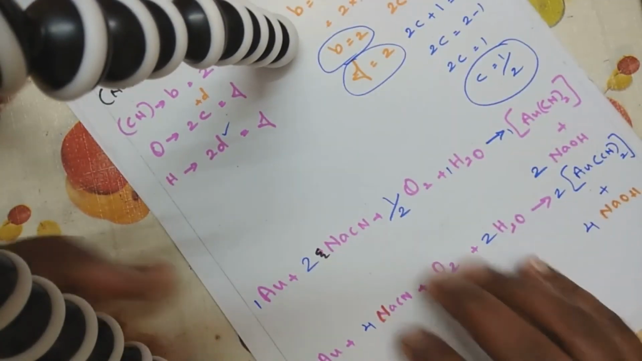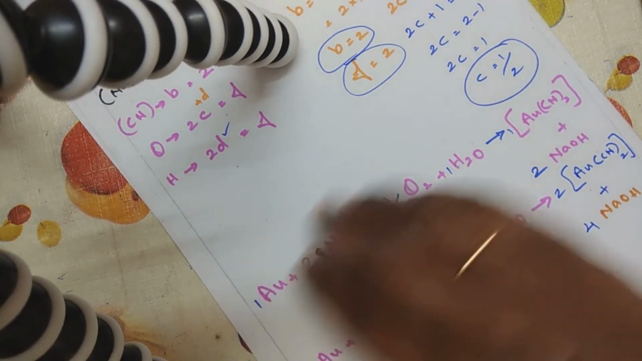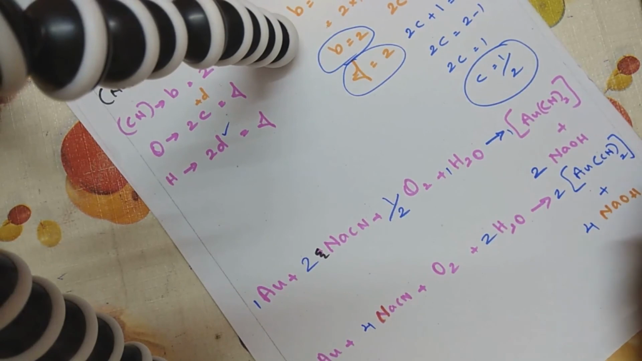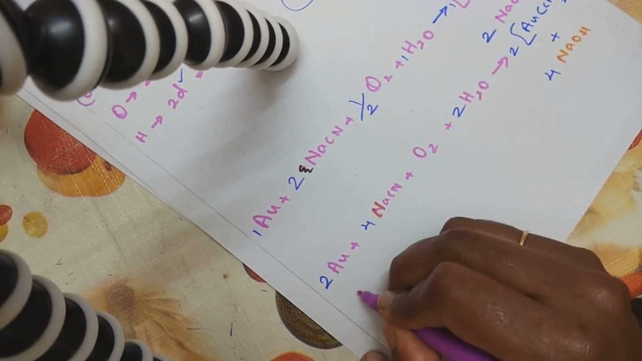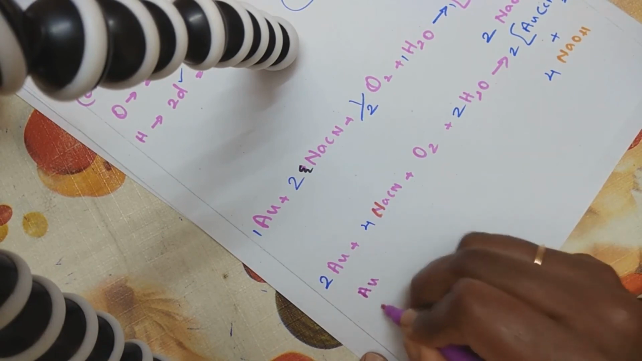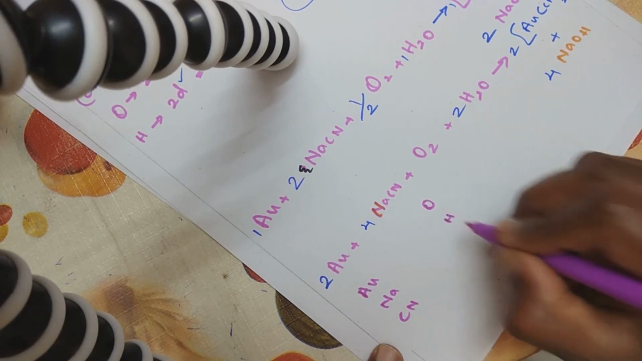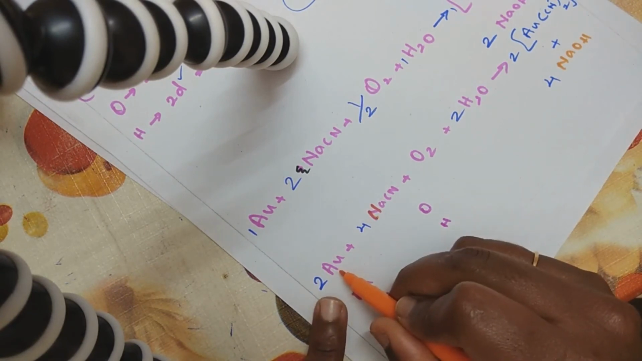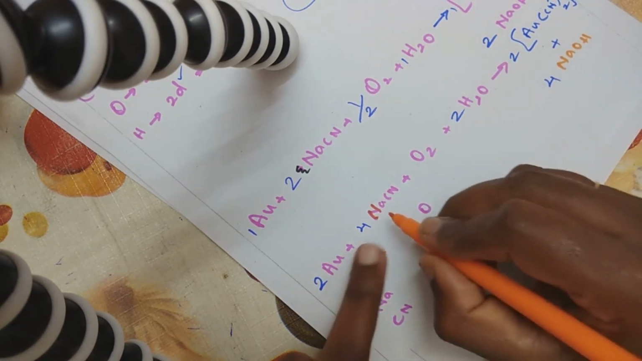Now after doing this, all you have to do, once again I am telling, whatever you find as the denominator, you have to multiply the whole equation by the denominator. Here I got 2, so the whole equation is multiplied by 2. So now let's check Au, then NaCN, then oxygen, then hydrogen. I've checked it. Now I've got here 2 times Au. This 2 is common for this, so 2 times Au. It's a balanced one.